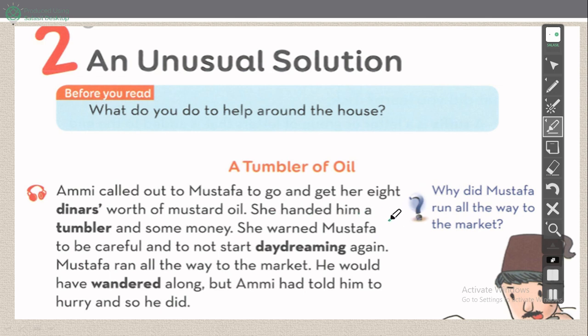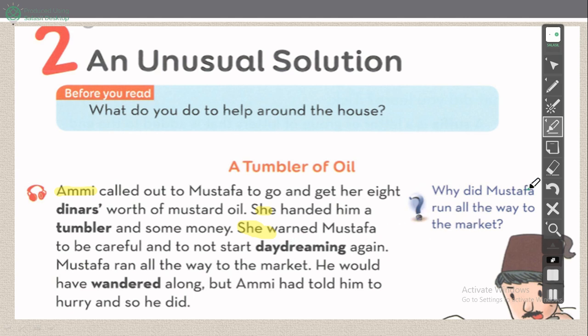She handed him a tumbler and some money. Okay. She gave him. Handed means gave him a tumbler and some money. She warned Mustafa. She again. She refers to whom? She refers to Amy. Please write here. She refers to Amy. Him refers to Mustafa. Okay. She warned Mustafa.